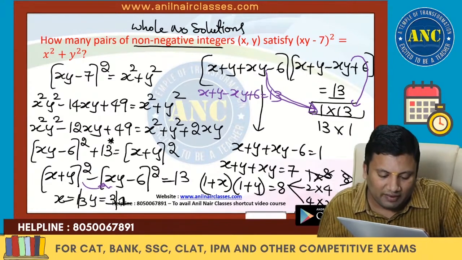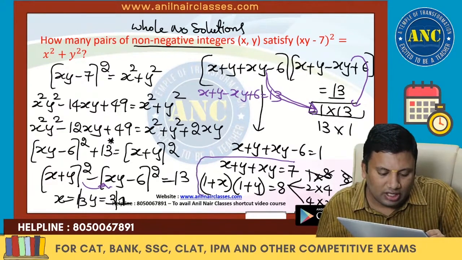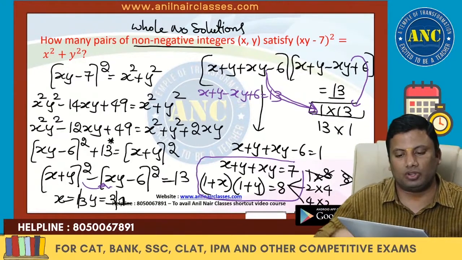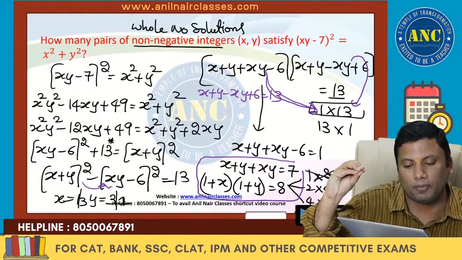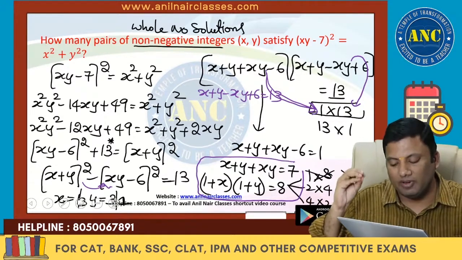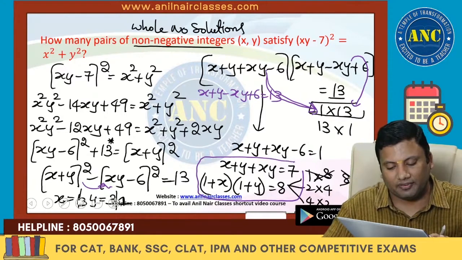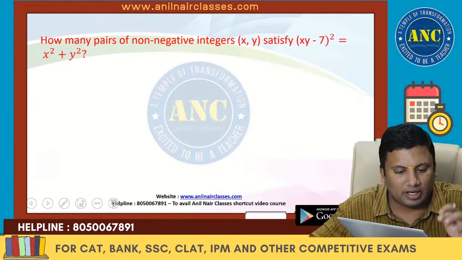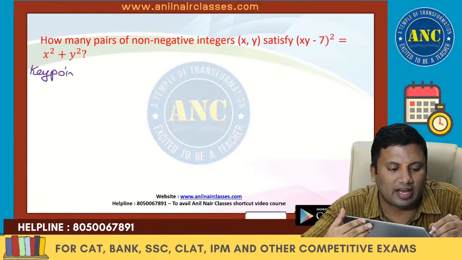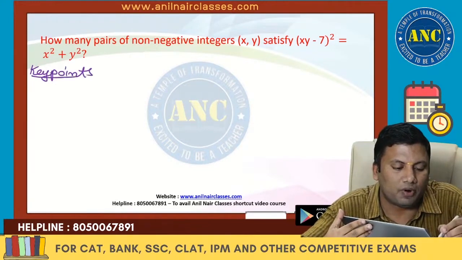For me, a very important step is this, sir. Adding 1 on both the sides. Please write down some important key points which will help you to get the answer fast. In this kind of questions, these key points will help you.